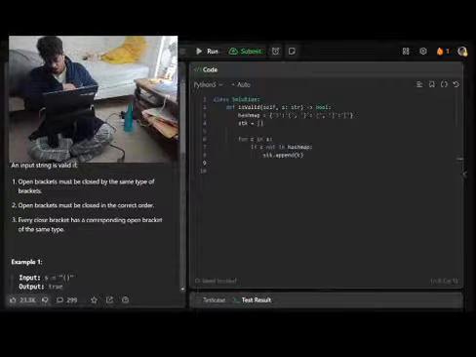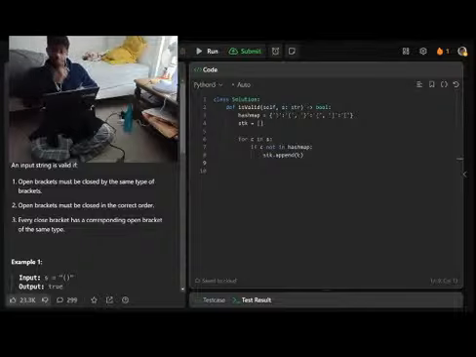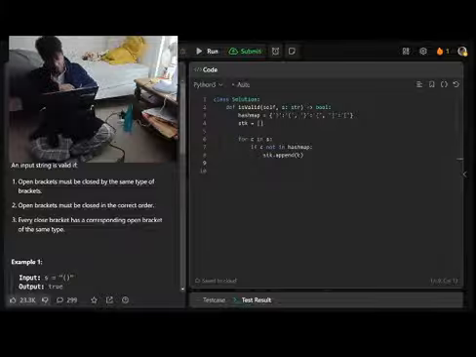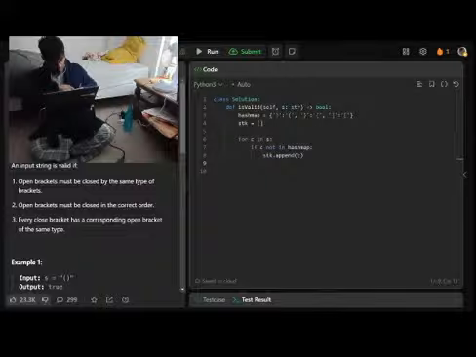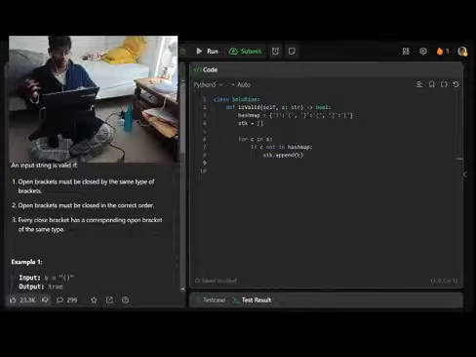What if it's not? If this thing over here is not in the hash map, how is that even possible? The opening bracket, if it is not in the hash map, it should be in the map.